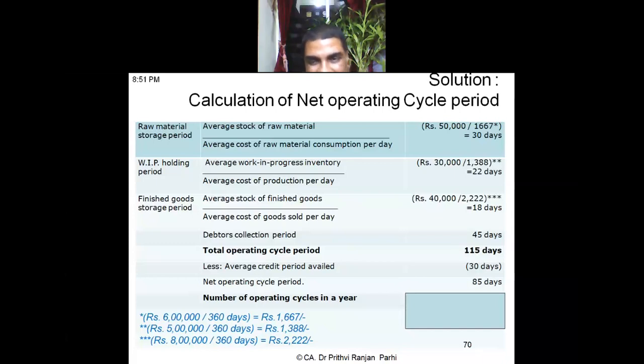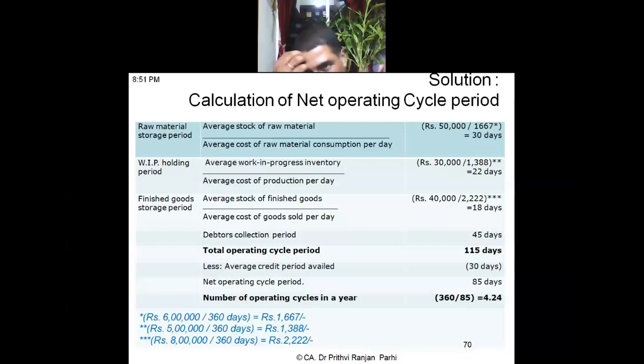So number of operating cycles in a year? Please tell me. 360 days. 360 divided by 85. So it comes to 4.24. Okay. Now you could see this answer is correct. You can see the answer later on.